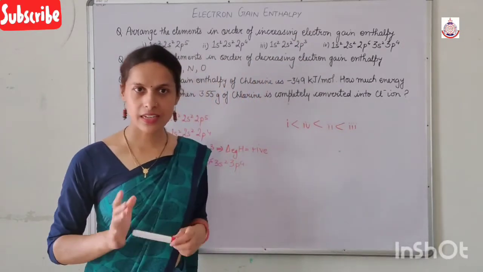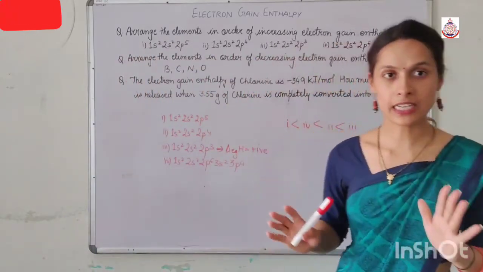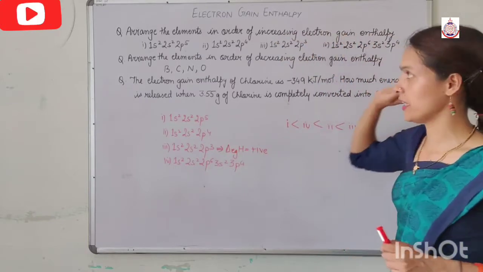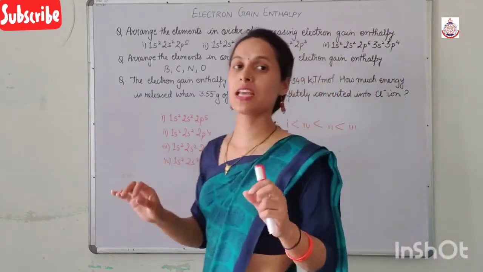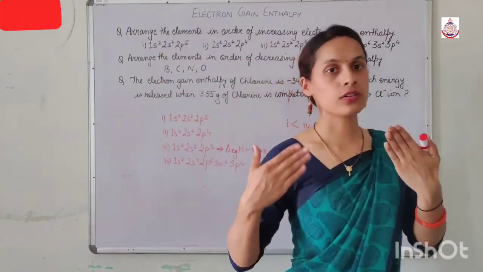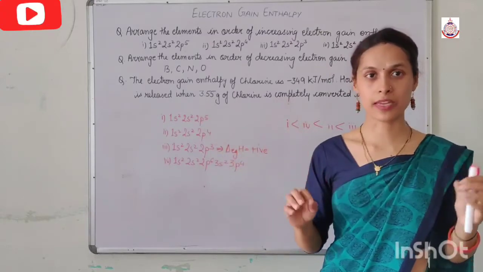Clear? Is the difference clear or not? Electron gain enthalpy value comes in negative, but here it is written increasing electron gain enthalpy. Increasing electron gain enthalpy doesn't mean that you have to write the answer on the basis of more negative electron gain enthalpy.